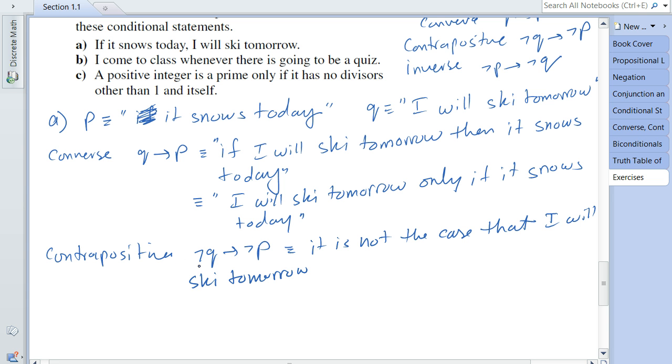And for the conditional statement, I can put an if over here. So the statement is: if it is not the case that I will ski tomorrow, then, following the definition for the negation of P, it is not the case that it snows today.